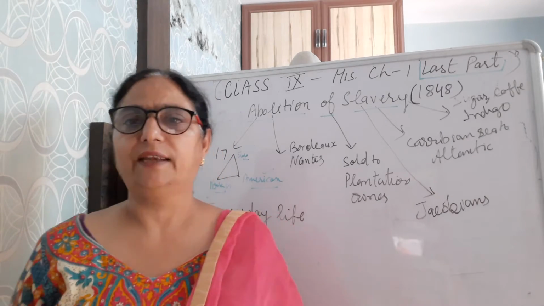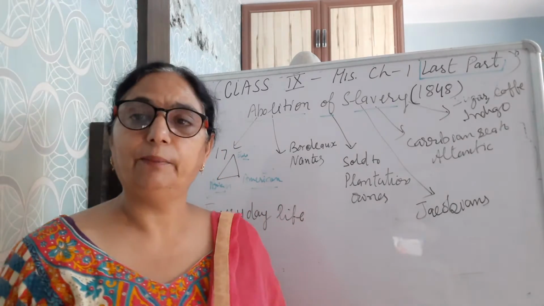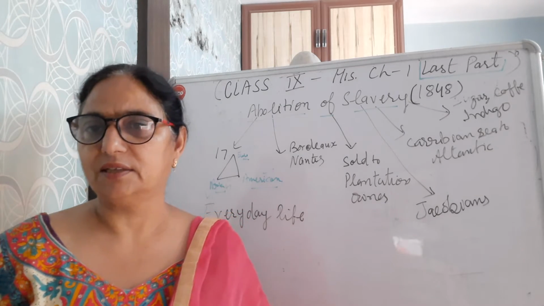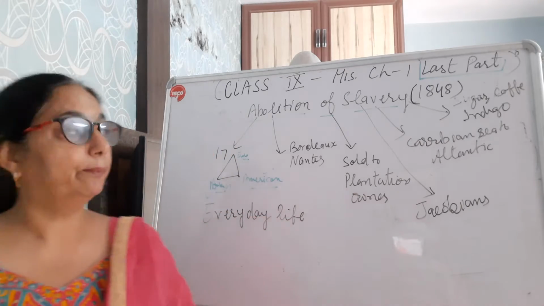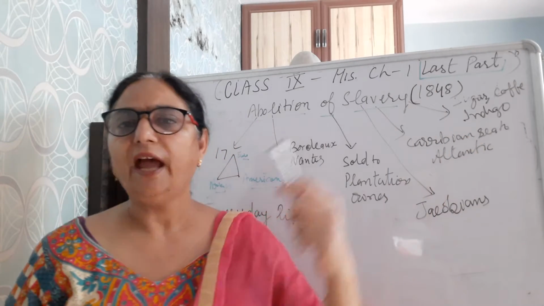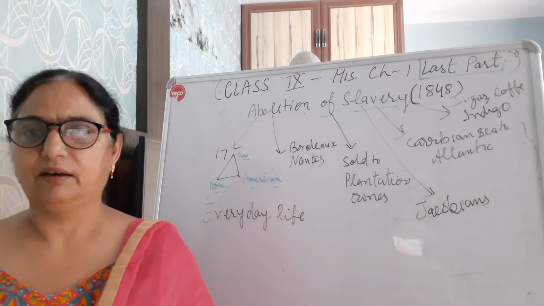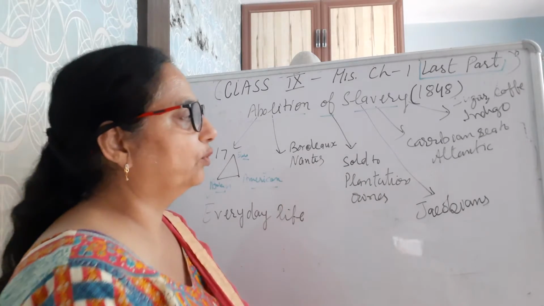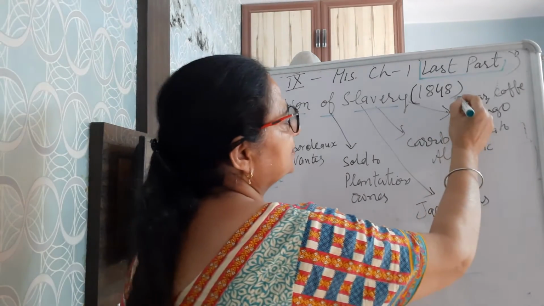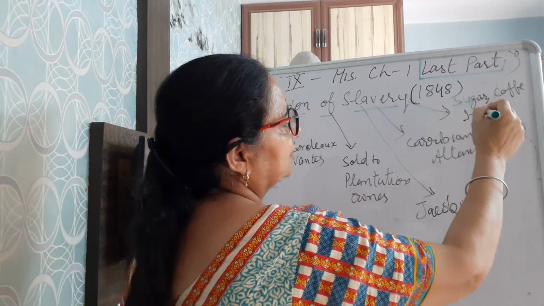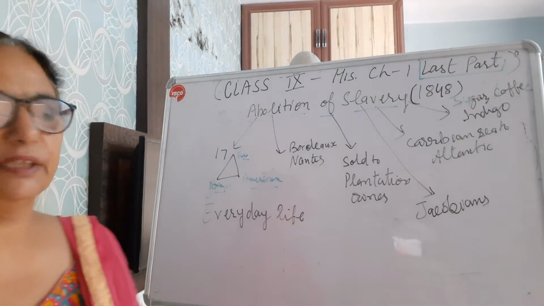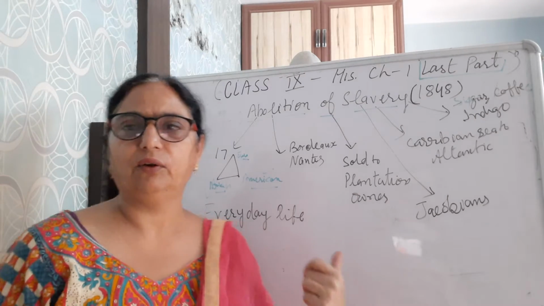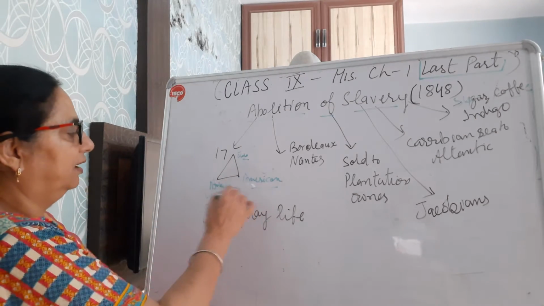So for that human labor is needed, skilled or unskilled, and most I would like to say unskilled laborers are needed. They have to do their manual work. As you know, indigo and coffee are not very much used in other parts of the world, only in these three parts of the world.